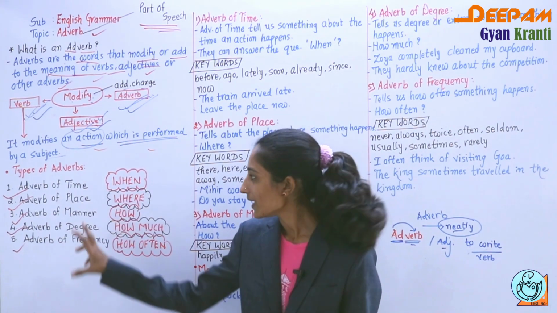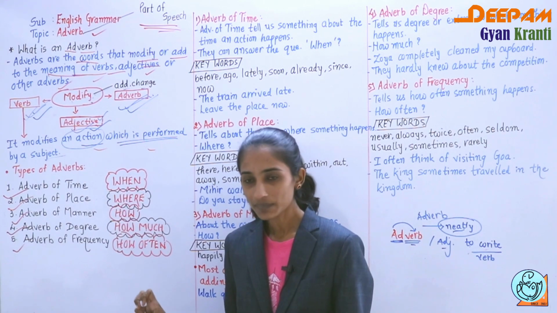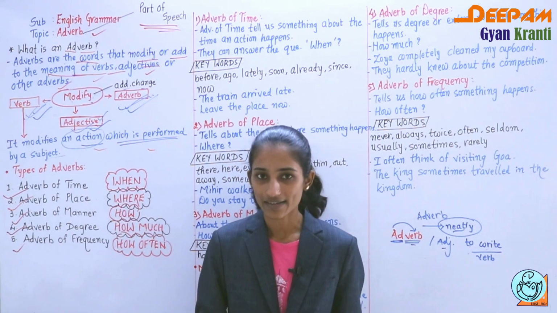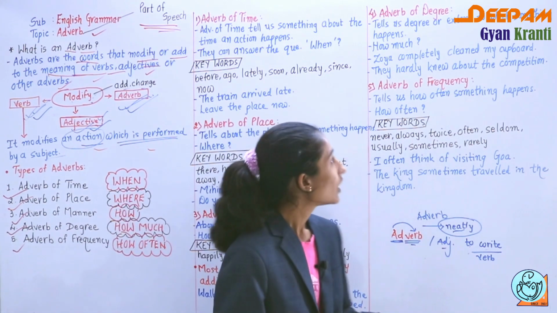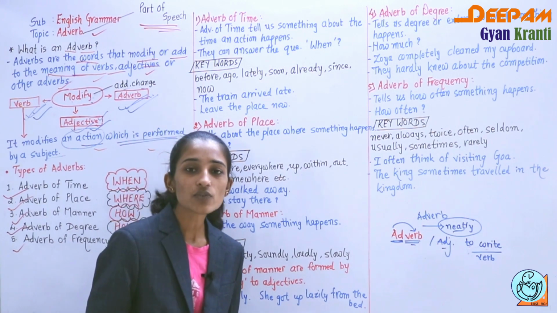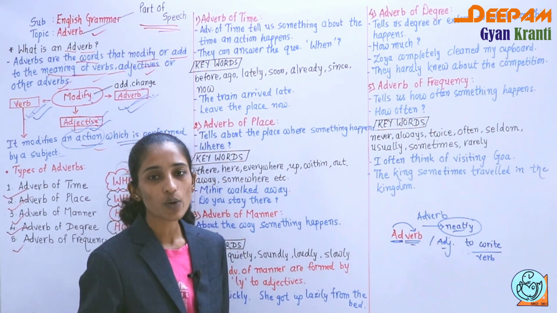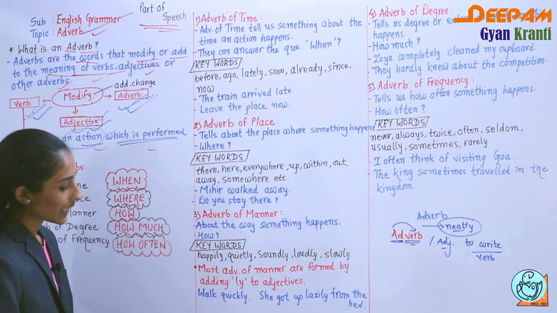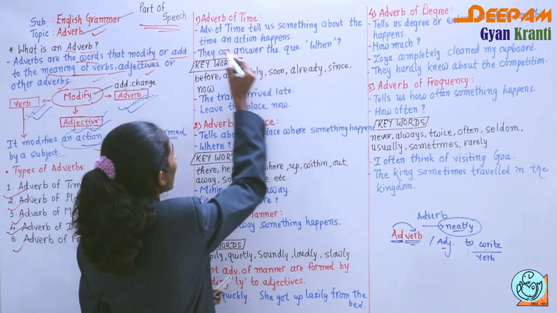We will learn each adverb with keywords and examples, so you can easily understand. First of all, adverb of time. Which words are there, and what does adverb of time indicate? Adverb of time tells us something about the time.